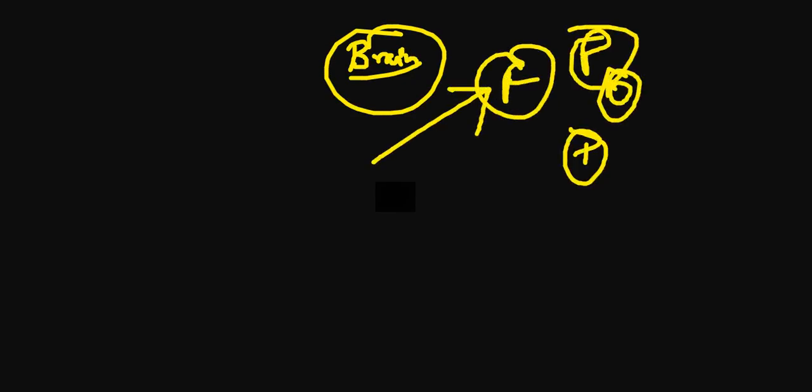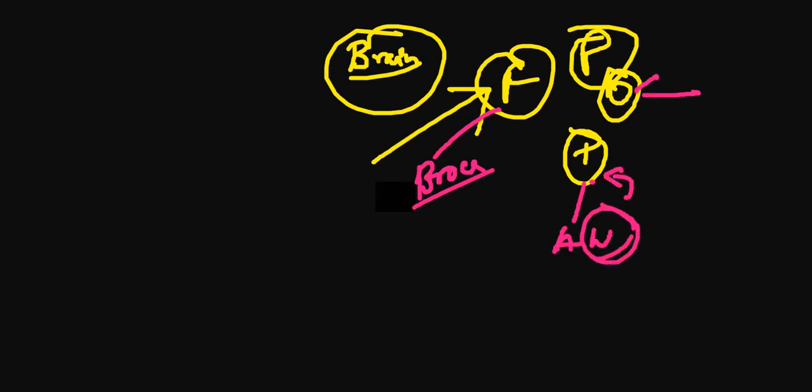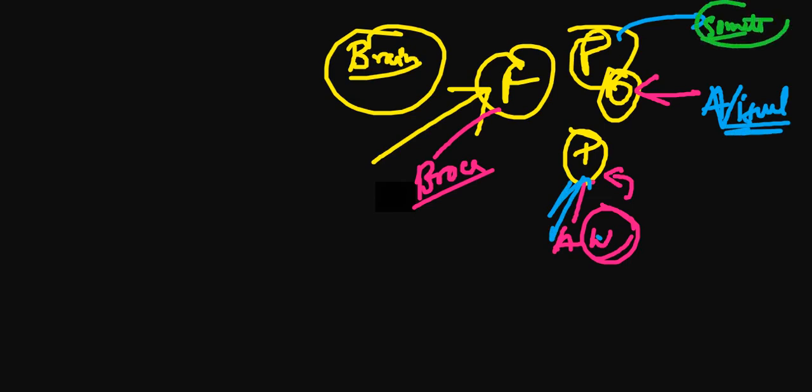Now, in the brain we have four lobes: the F-POT mnemonic, frontal lobe, parietal lobe, occipital lobe, and temporal lobe. In the frontal lobe we have decision making and all those things, but the most important is Broca's area. We have audition and Wernicke's area in the temporal lobe. In the occipital lobe we have the visual cortex. And in the parietal lobe we have the somatosensory cortex. Whatever touch and feel you get in your body is handled by the somatosensory cortex in the parietal lobe.